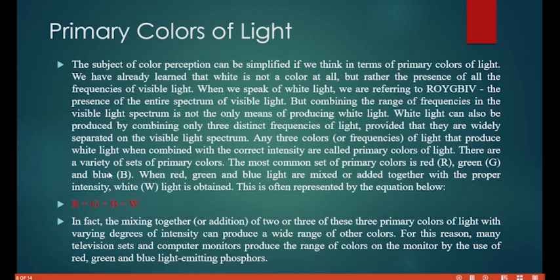You remember your primary colors from primary school. So you have the red, the green, and the blue. The addition of these three will still give you what? White. Yes, they say there are a variety of sets of primary colors. The most common set of primary colors is red, green, and blue. When red, green, and blue lights are mixed or added together with the proper intensity, white light is obtained. This is often represented by the equation R plus G plus B equals what? White. In fact, the mixing together of two or three of these primary colors of light with varying degrees of intensity can produce a wide range of other colors.